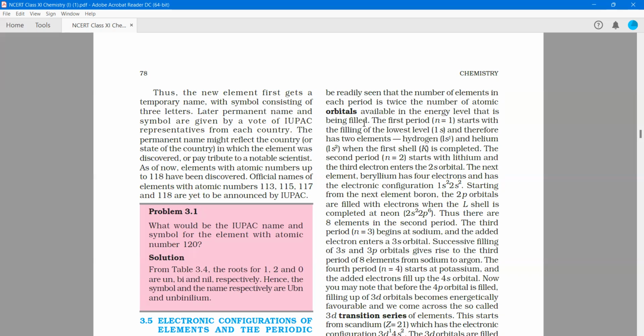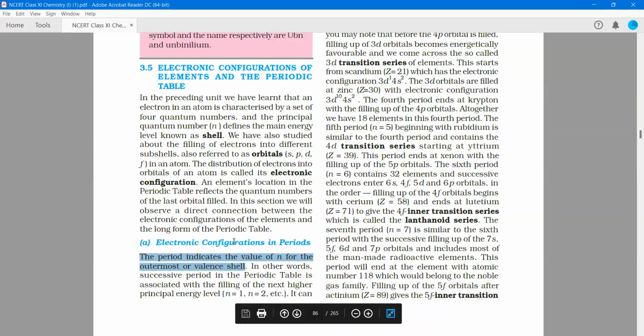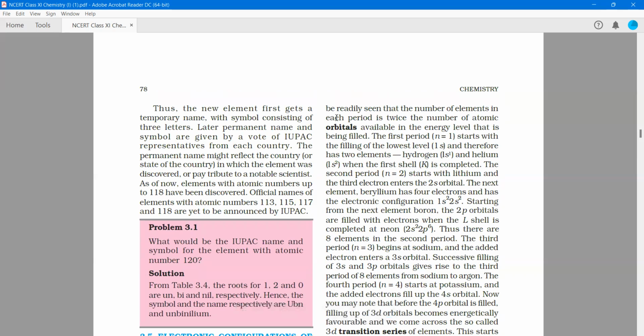We know that in one single orbital, you can fit 2 electrons having opposite spins. If you don't understand this, then we will be discussing it. So it can be readily seen that the number of elements in each period is twice the number of orbitals available in the energy level that is being filled.